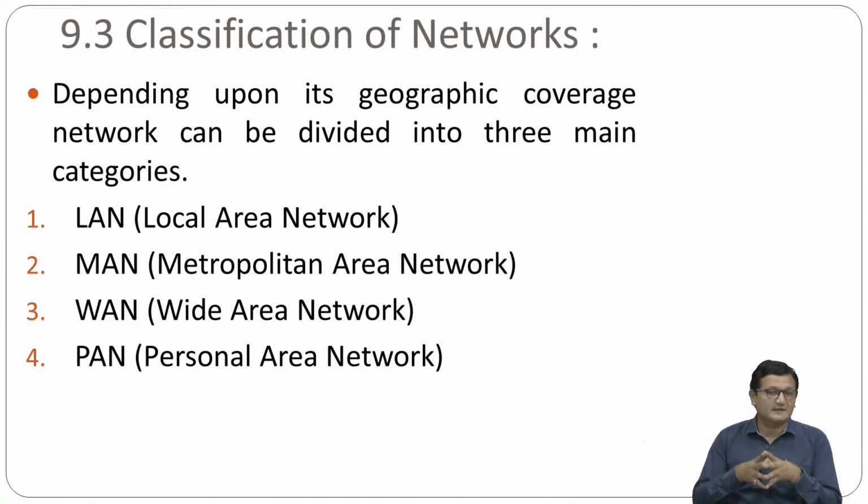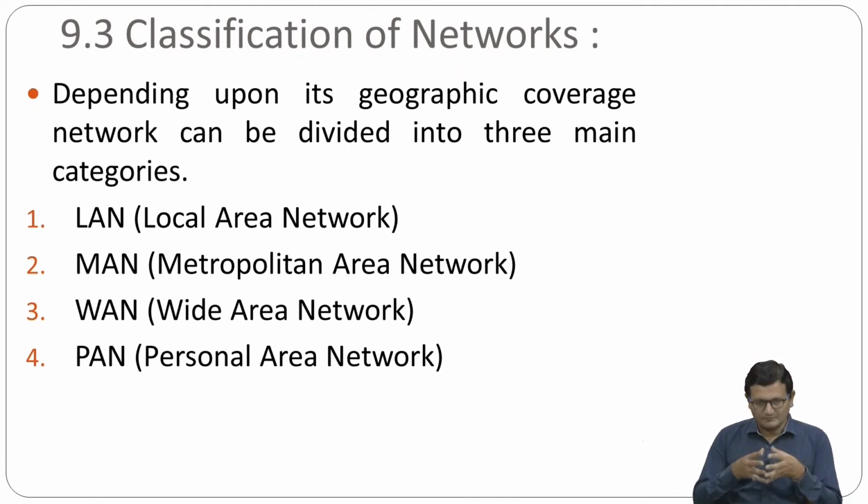The third network is called a wide area network, which covers the entire globe, the entire world. The internet is an application of wide area network. You can get the internet in Japan, in India, and in the USA. Everywhere the internet will be there. So this type of network which covers the entire world is called a wide area network.